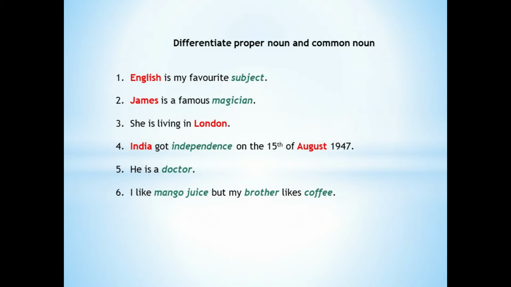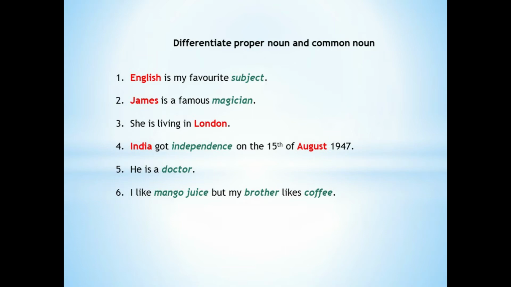James is a famous magician. In the sentence, James is the proper noun and magician is the common noun because James is the name of a person and magician is a noun used to describe something in general. The third example is she is living in London. In the sentence, London is the proper noun because it's the name of a specific place.